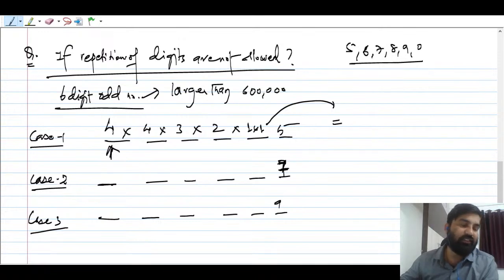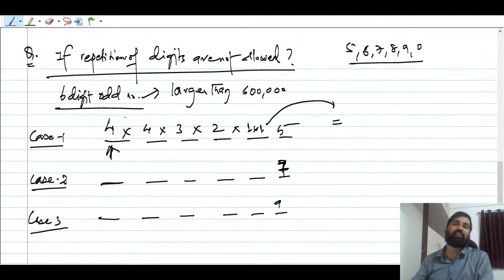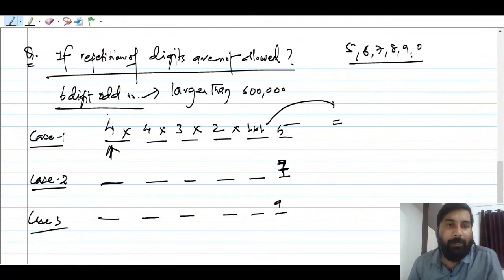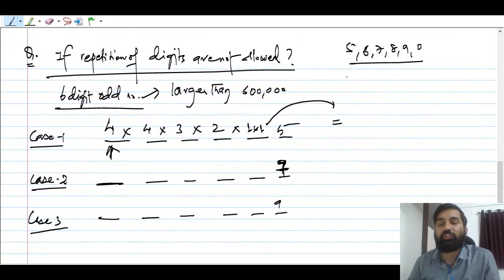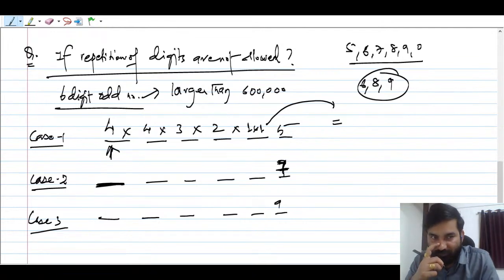So in case second, tell me, how many ways can this be filled? This is one of the numbers that you have got, where you have used 6. Now 7 cannot be used here, right? And this 7 is already here, right? You can say that you will use 8 or 9, and there is 6. So how many ways can this be filled? Anyone?